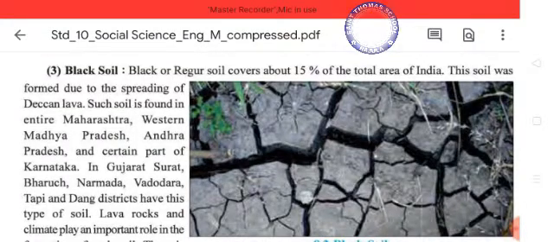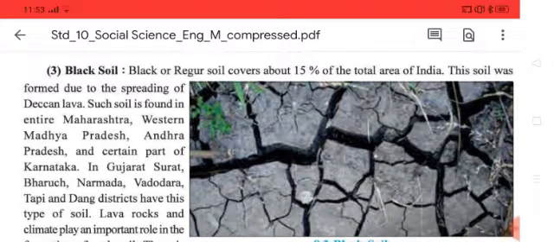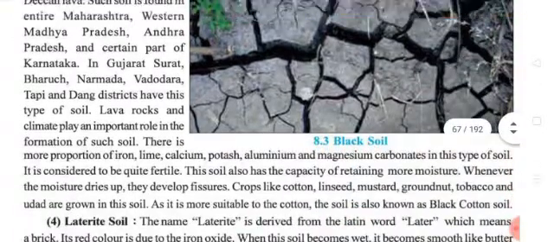This soil was formed due to the spreading of Deccan lava. Such soil is found in entire Maharashtra, western Madhya Pradesh, Andhra Pradesh and certain parts of Karnataka. In Gujarat, Surat, Bharuch, Narmada, Vadodara, Tapi and Dang districts have this type of soil. Lava rocks and climate play an important role in the formation of such soil.